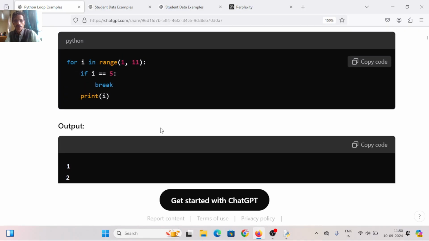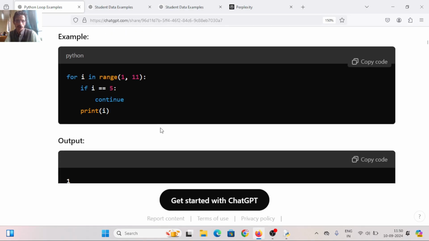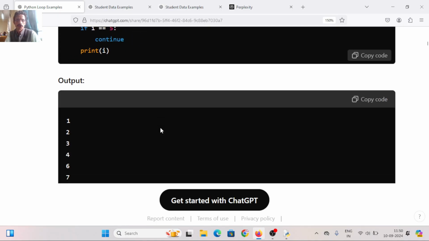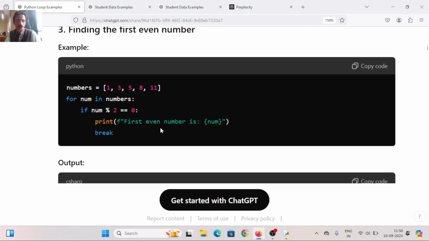1, 2, 3, 4. Okay. Next, for continue. For i in range 1 to 11, if i equal to 5, continue. What will happen? When i is 5, it will not print 5. That's it. 1, 2, 3, 4, 5 loop skip, 6, 7, 8, 9, 10. Okay, finding the first even number. Now here, this is the list.